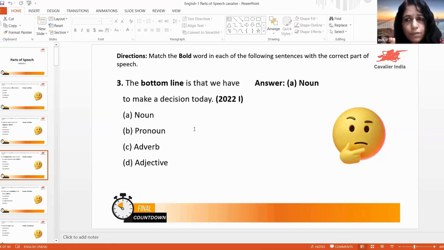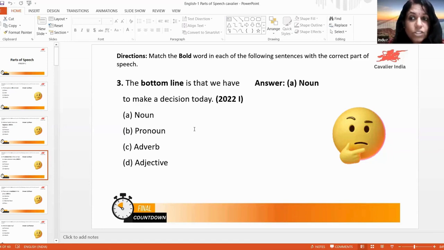So after a preposition also there will be a noun, and after an article also there will be a noun. Okay, decision. So today will be adverb. Okay, the answer to the question when. So always how, where, when. If it is answered to that, then that is adverb. If you ask how, where, when to the verb and you get an answer, then that is adverb. Got the idea? Is it clear?